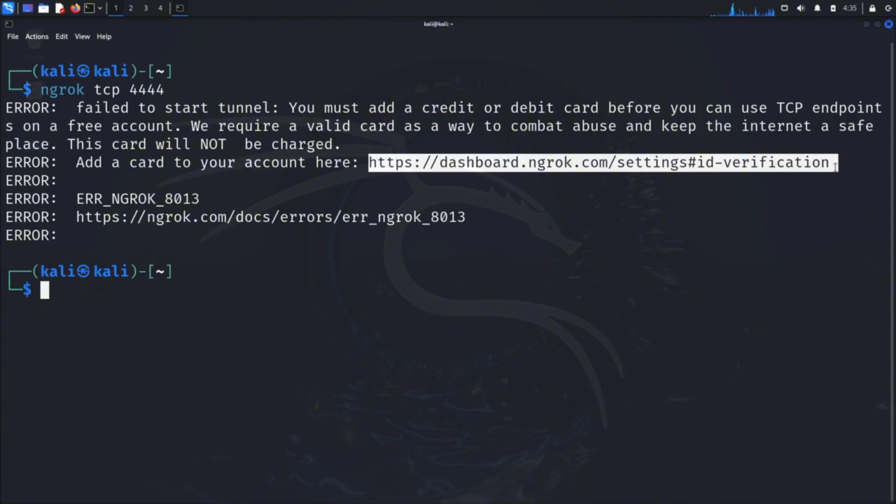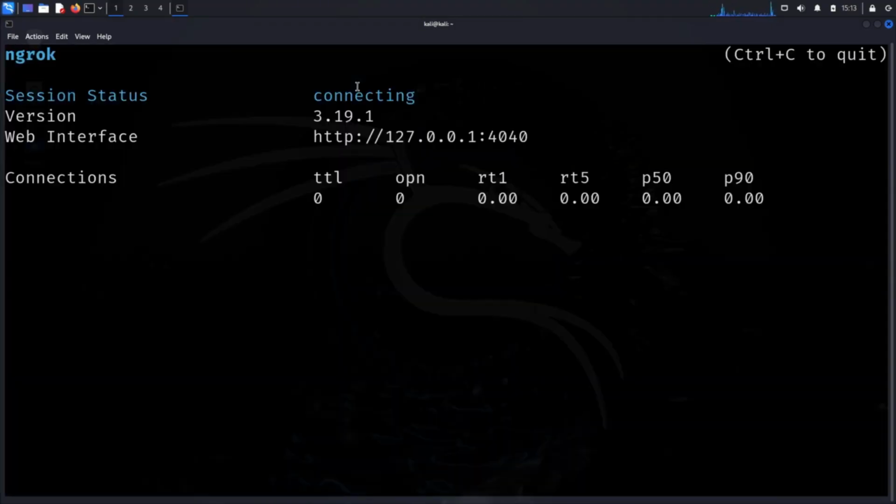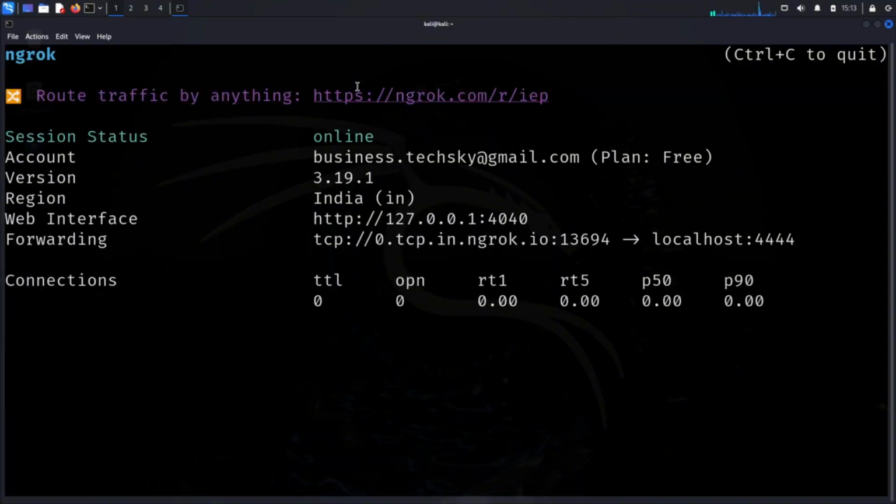Ngrok won't charge you anything as we're using the free account. They require this verification because TCP tunnels can potentially be misused. After completing the payment verification, try ngrok tcp 4444 again. Now it works perfectly. Our environment setup is complete. Both TheFatRat and Ngrok are ready for our demonstration.